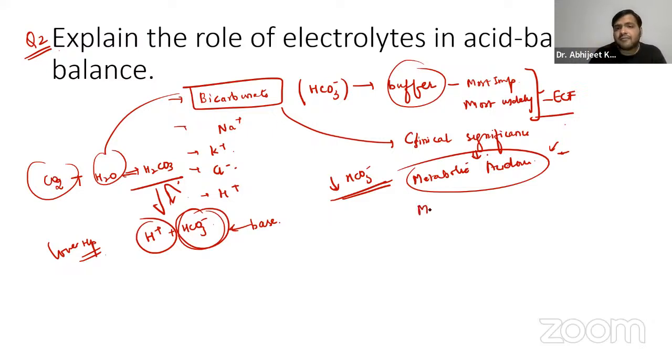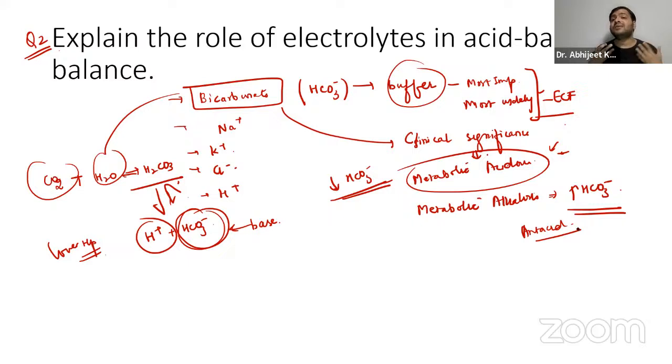We can also have metabolic alkalosis, which is an increase in the bicarbonate ions. For example, due to excess vomiting, or diuretic drugs like furosemide, or, very important, the excessive use of antacids like pantoprazole and rabeprazole. If we use antacids excessively, it can also lead to metabolic alkalosis.